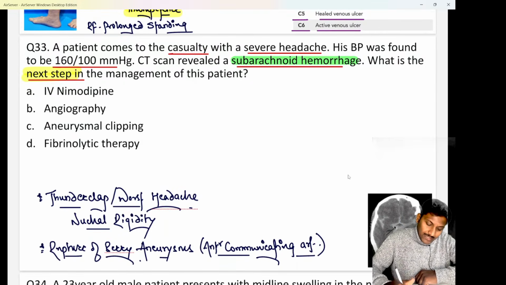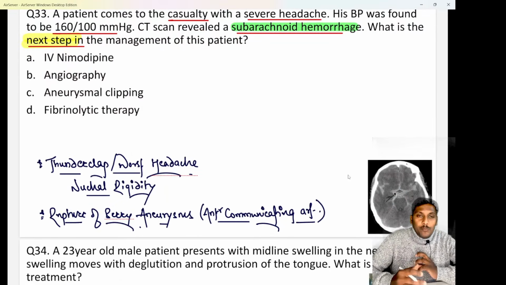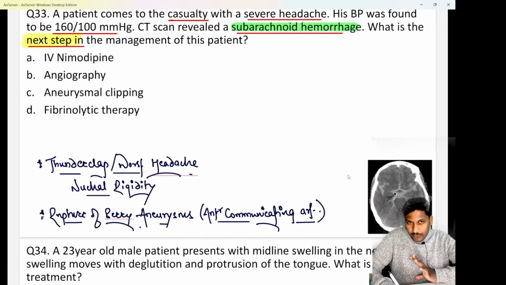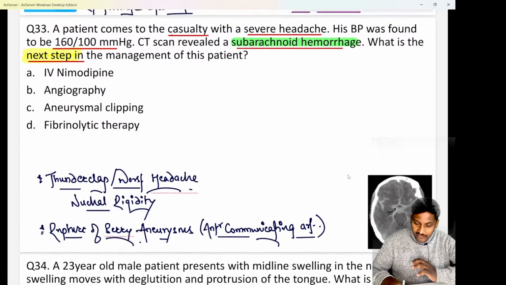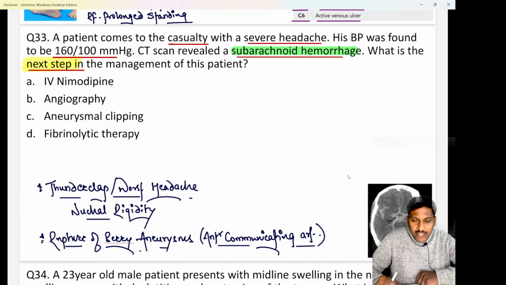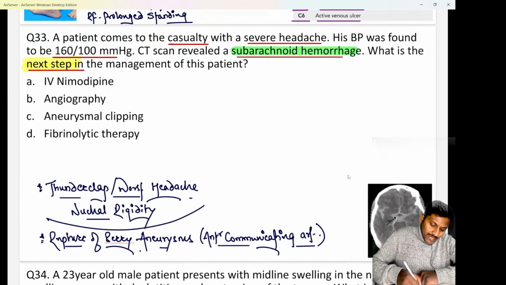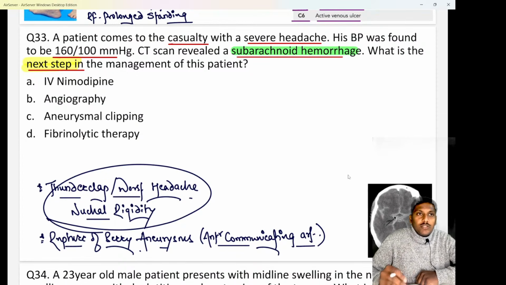Now we know that subarachnoid hemorrhage, or bleeding in the subarachnoid space, whenever the patient comes to us with that, the patient will have two classical features. One is thunderclap headache, which is also called the worst headache of life, and second is nuchal rigidity or neck stiffness. We know, only headache and nuchal rigidity, think about a case of subarachnoid hemorrhage. If they say fever also, then think about meningitis.